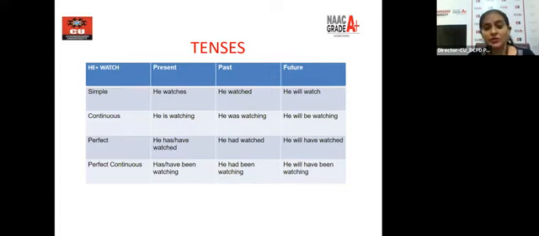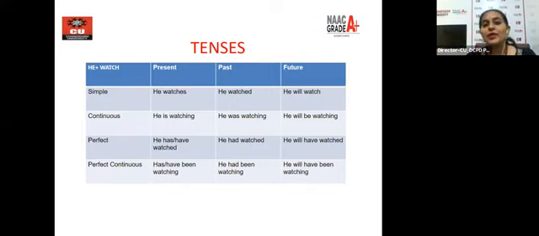Let's go to the past perfect continuous. Because we have a singular subject here, he had been watching. Past, had been watching. When I go to the future, will have been verb plus ing. He will have been watching.